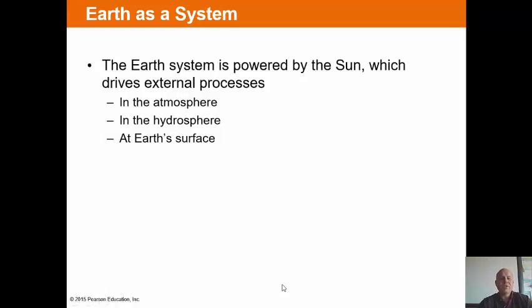Some of the things that we want to look at for the external process is, of course, the atmosphere. The atmosphere affects the Earth itself greatly. Think about it like for wind and erosion. This is all powered by the sun. We have the hydrosphere. Again, erosion we look at, something we find out a lot here on the farmland. Both of those things affect us in this area. So we have to manage our land and so forth because of these various systems of the Earth. It's a continual dynamic movement. And then, of course, the surface of the Earth is very affected by these things.